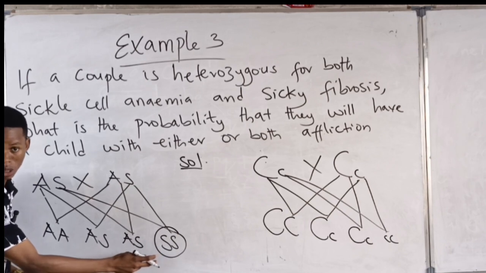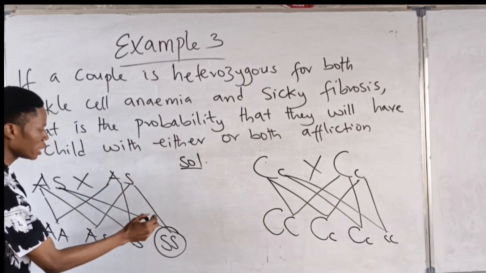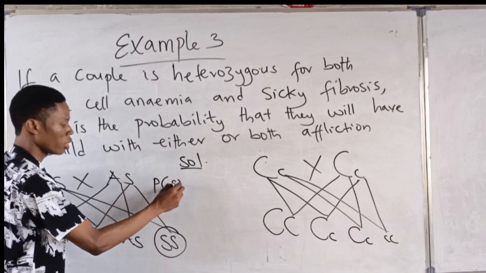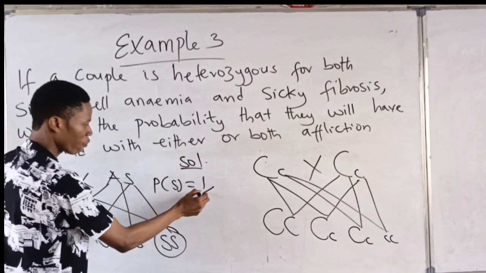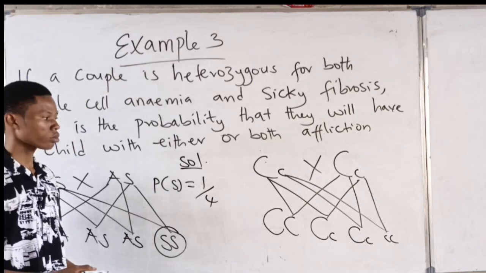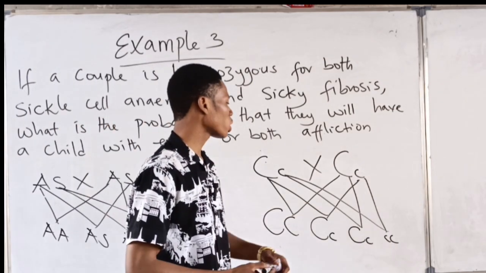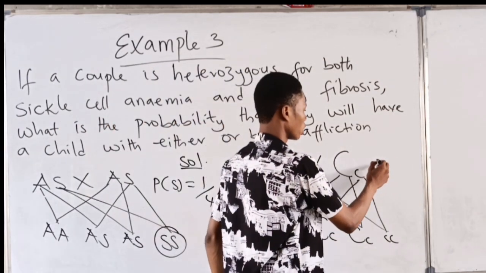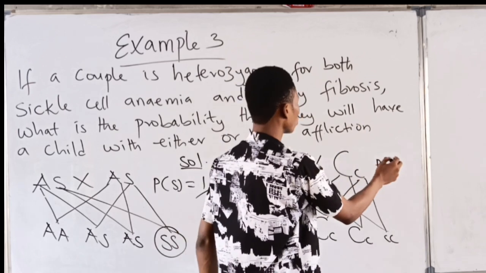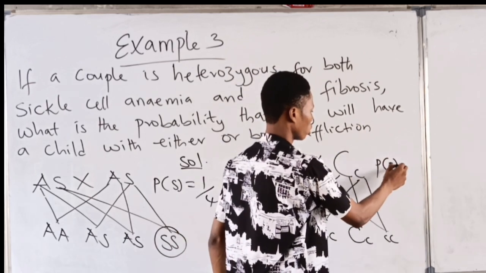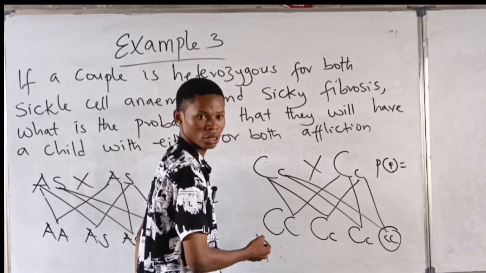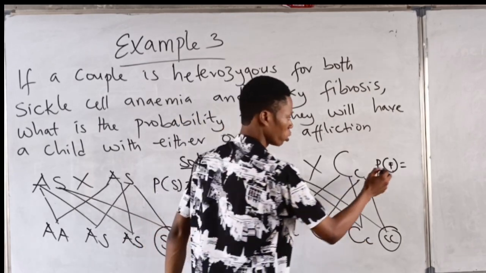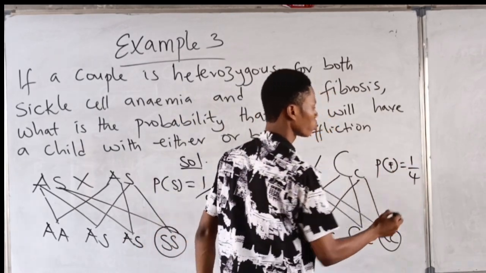So the probability of sickle cell anemia is 1 out of 4, so 1/4. What is the probability that you have cystic fibrosis? Only 1 out of 4. So 1/4 too.